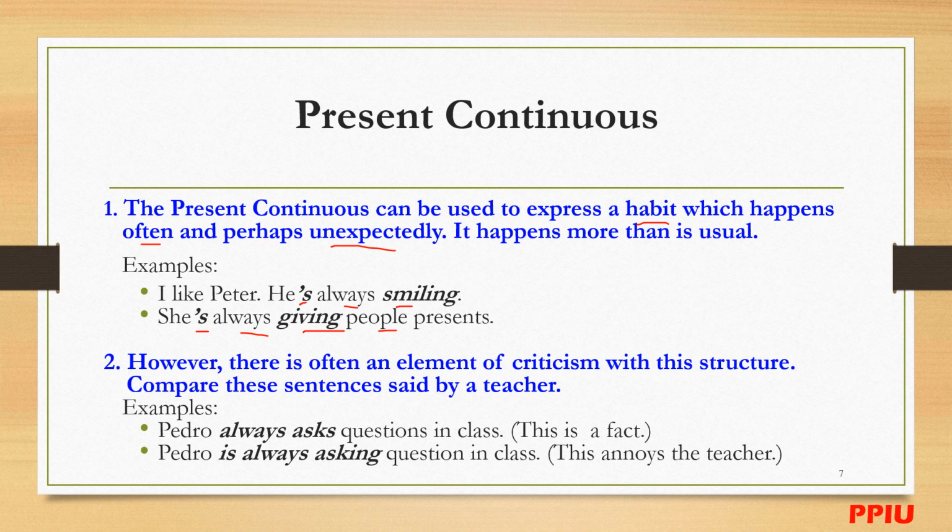Compare sentences said by a teacher. For example, "Peter always asks questions in class." This one is just in the present simple, so it mentions just a fact. "Peter is always asking questions in class." This annoys the teacher.